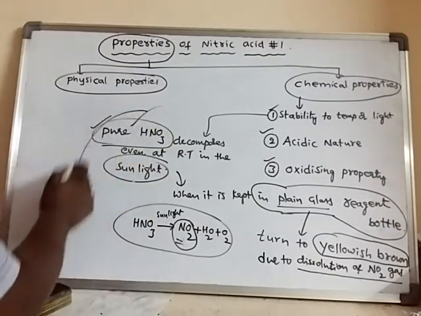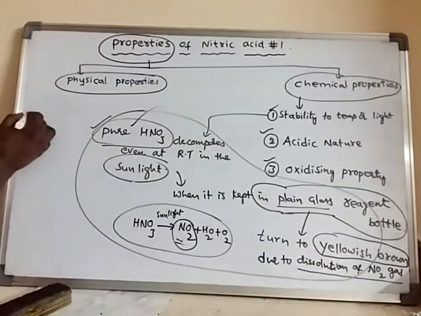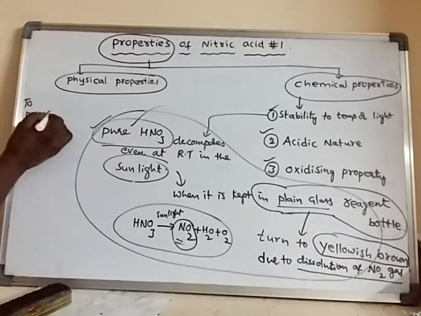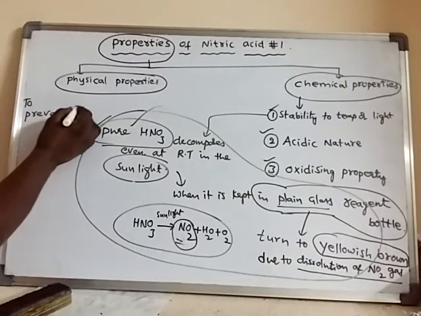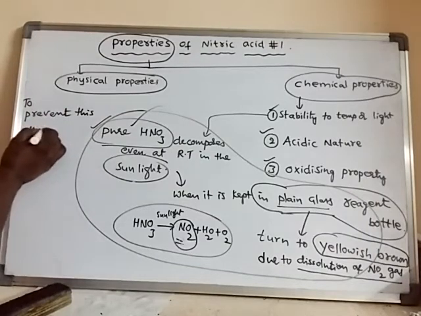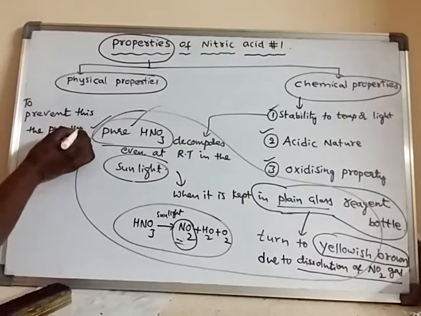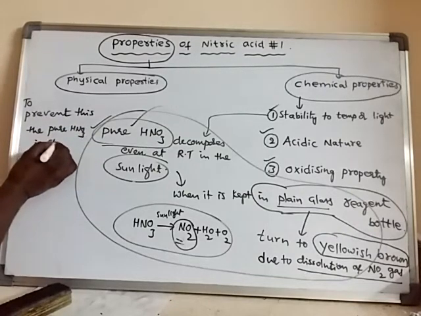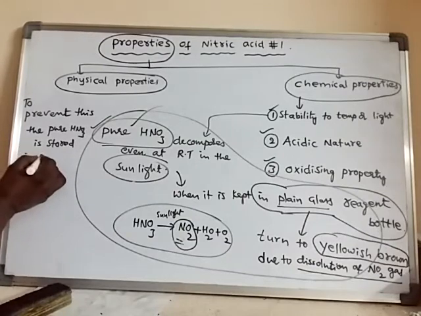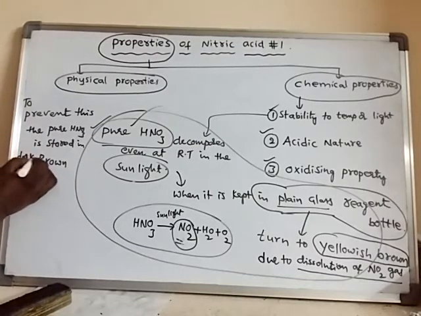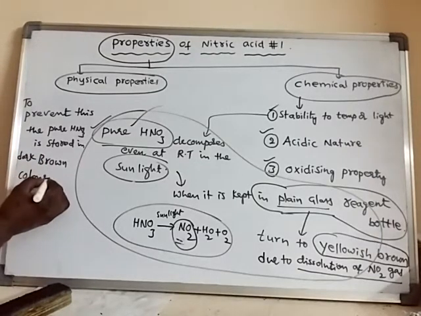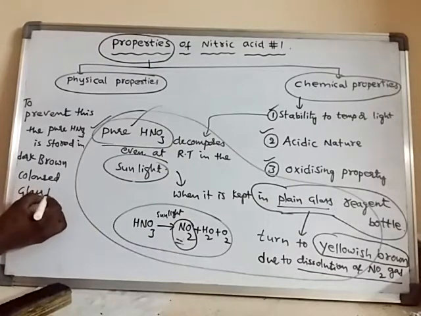So in order to prevent the coloring, the pure HNO3 is stored in dark brown colored glass bottles.